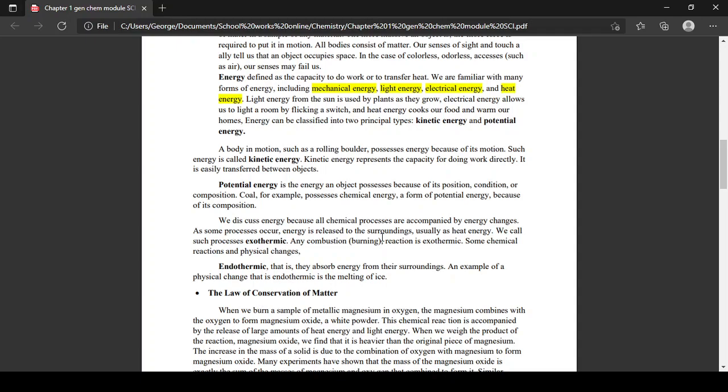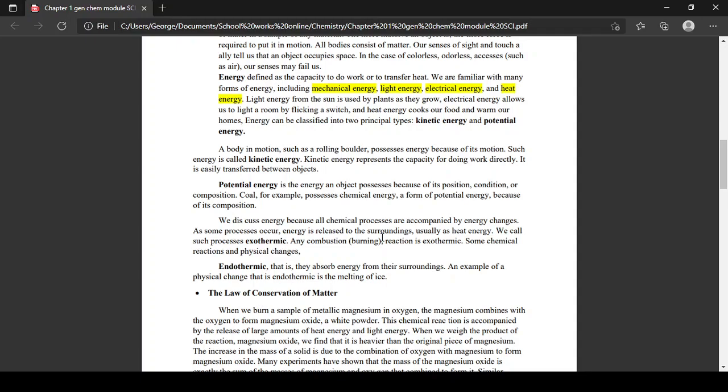Next, we have endothermic, kids. They absorb energy from their surroundings. If it is cold inside the refrigerator, the water turns into ice. So, is it releasing or absorbing? Absorbing, sir. Is that exothermic or endothermic? Endothermic, sir. Correct.